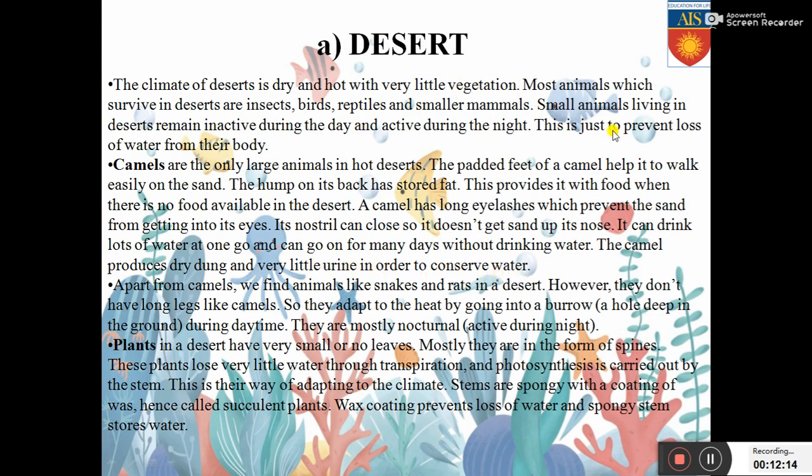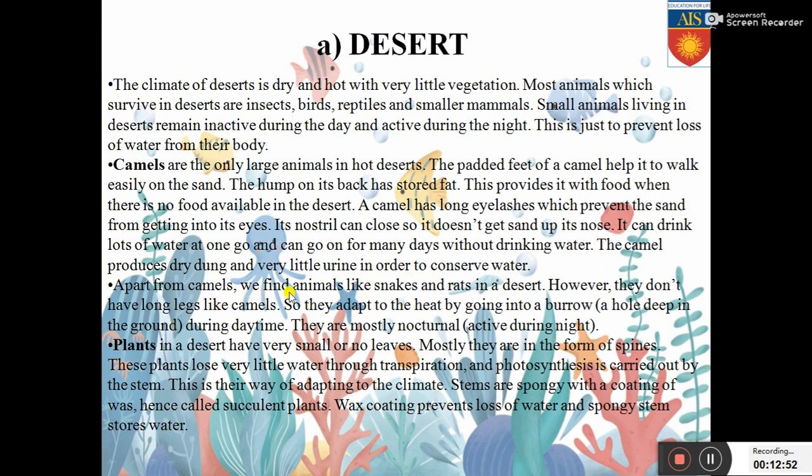So we have already seen that animals living in deserts face a scarcity of water. In order to overcome the scarcity and the immense temperature, these are the adaptations a camel has in order to survive in a desert climate. It saves water by storing water. It removes the unwanted substances from its body by producing dry dung and very little urine. That is also conservation of water, and it also has a hump which has stored fat. You can write your answers point-wise when you are writing adaptations.